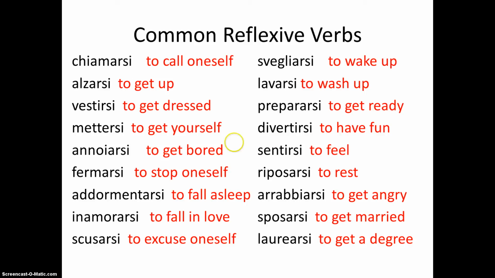chiamarsi. Let's look at an example with the verb alzare. So if you are to get someone up, you would use the verb alzare. But when you get yourself up, you use the reflexive alzarsi. So the e from alzare has dropped, and we've added the si. So all of these reflexive verbs, the e has dropped and a si has been added on. The verb is not conjugated, it's still in its infinitive form, but reflexive verbs in the infinitive include the reflexive pronoun si. Let's read through the list.